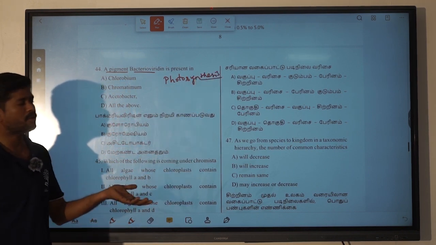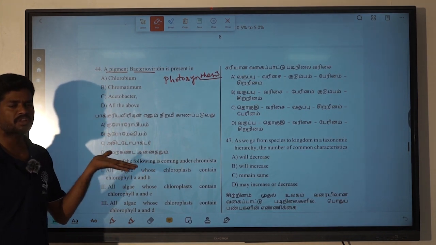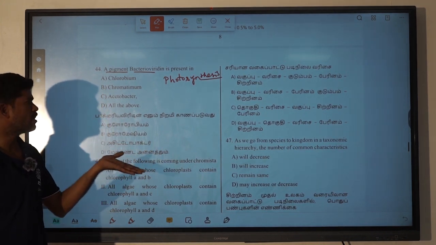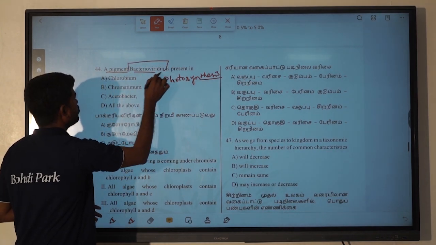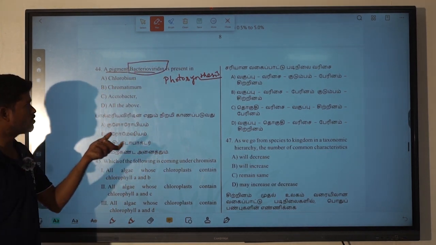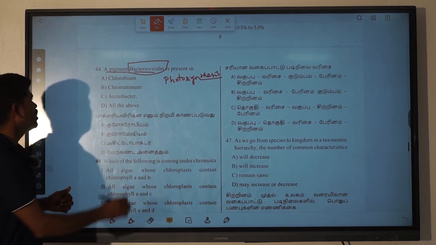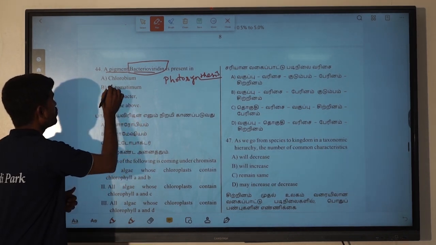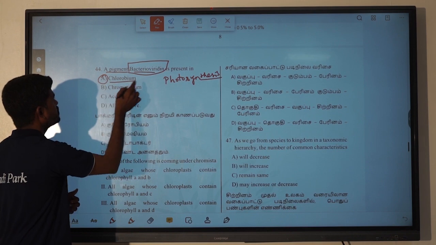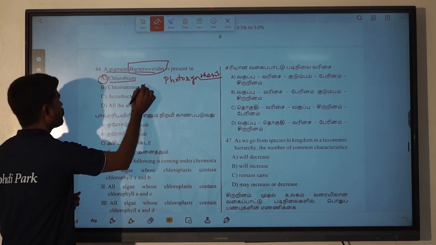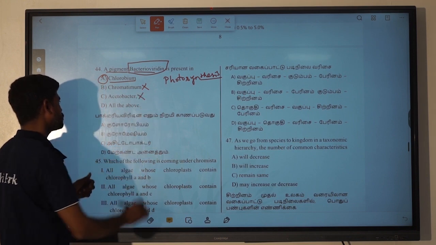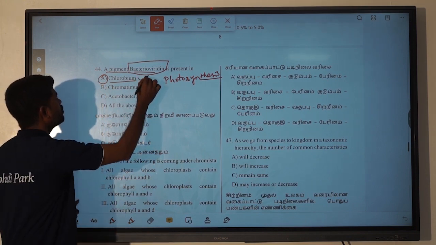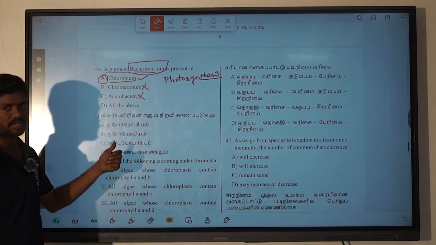There are different types of pigments: chlorophyll, xanthophyll, carotenoids. Next, here they have given this bacterioviridin, so it is going to be present in the bacteria. Here chlorobium is going to contain these pigments. Chromatium is not coming, acidobacter is not coming in this one. This chlorobium is going to come. This is a photosynthetic bacteria.